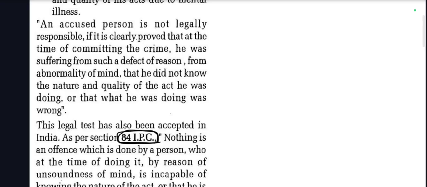So basically, if the person at the time of committing crime is incapable of differentiating the act, whether it is right, whether it is wrong, what is the nature of act, whether it is reversible, irreversible, then he is not held liable for the crime.